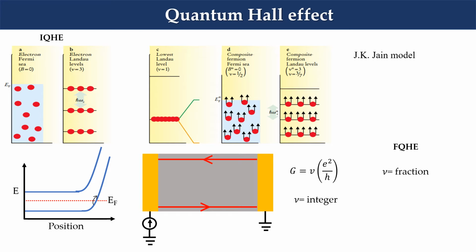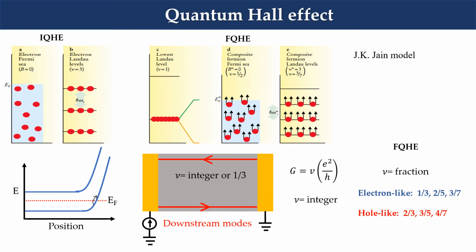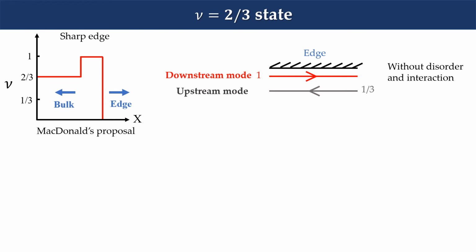Soon after the discovery of integer quantum Hall, fractional values of ν were observed, which were categorized into two divisions. One is electron-like, where ν is less than half, such as 1/3, 2/5, and 3/7, and the other is hole-like, where ν is less than 1 but greater than half, such as 2/3, 3/5, and 4/7. For ν equal to an integer and electron-like states, charged current flows in the direction dictated by the magnetic field, and we call it downstream modes. Whereas hole-like states such as ν = 2/3 have a different charge transport at the edge.